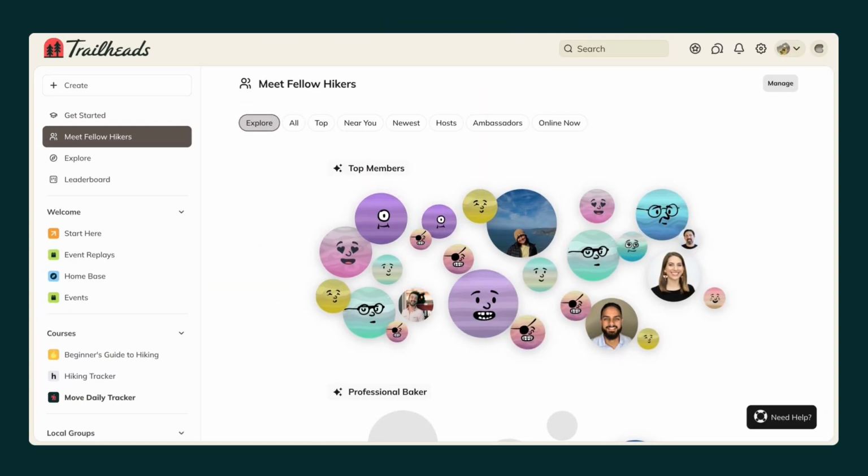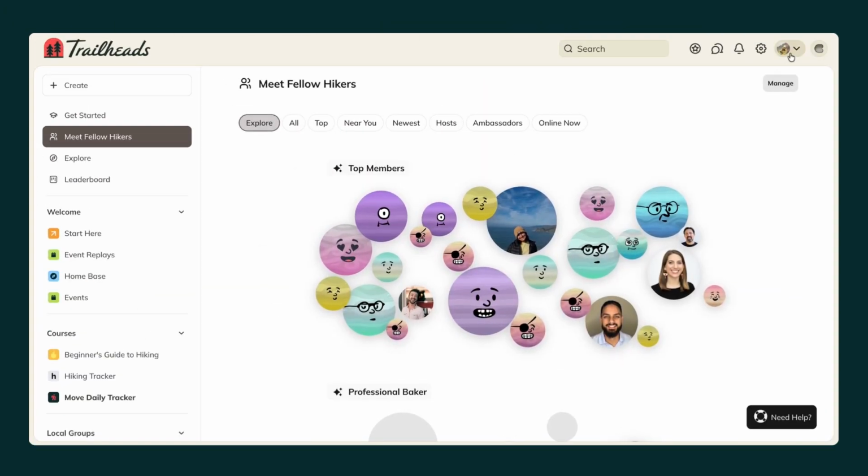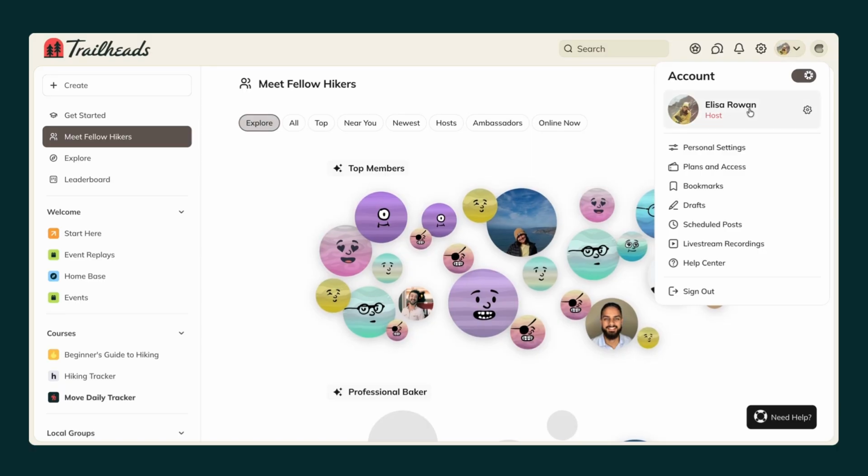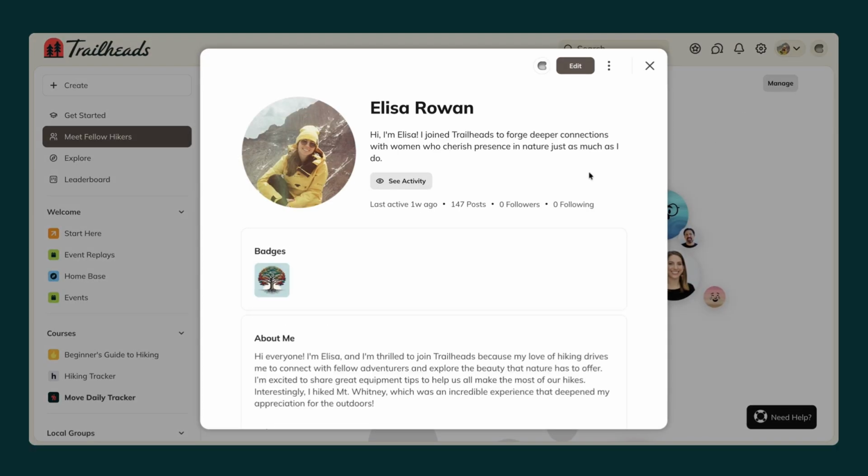Mighty profiles are the heart and soul of your Mighty network. To get to your profile, click on your icon here and then click your name. It will open up your profile where you can edit your profile photo, see any badges that you have, edit